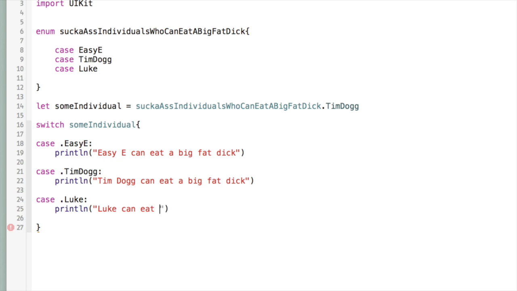Luke can eat a big fat dick. Well, can eat a fat dick, I think is more specifically how it's said.